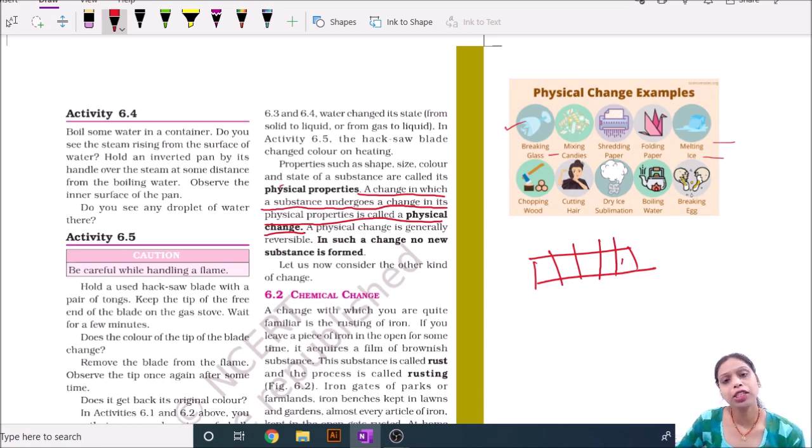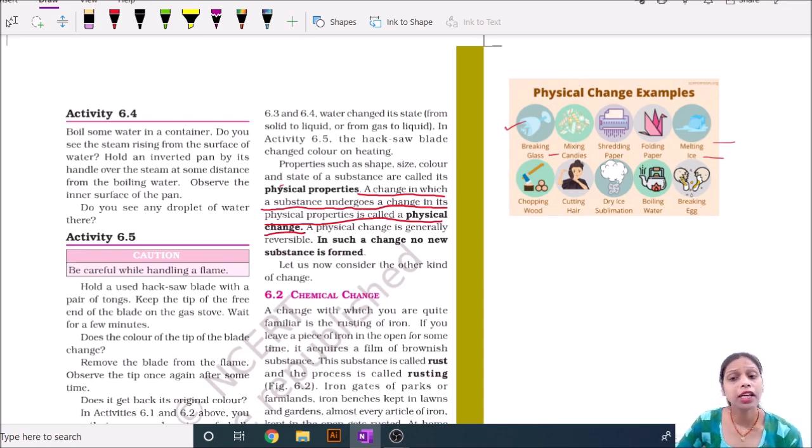One thing is important about a physical change: in a physical change, no new substance is formed. These are examples of physical change. Like breaking glass. Whenever glass is broken, the shape of the glass is changed.